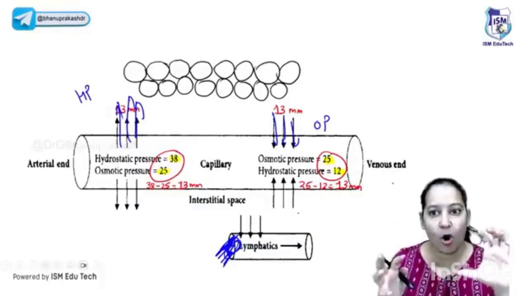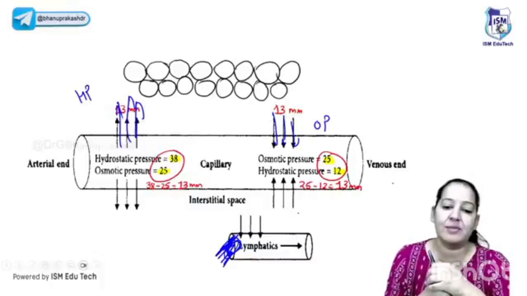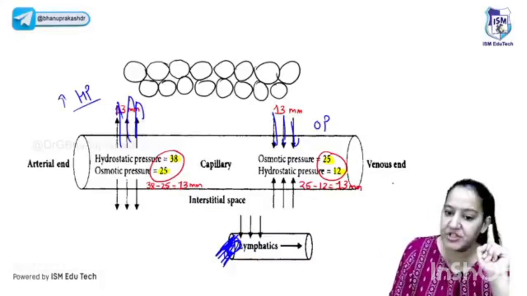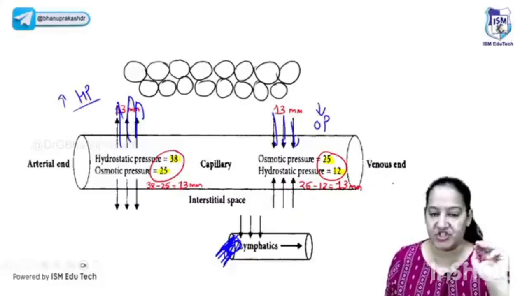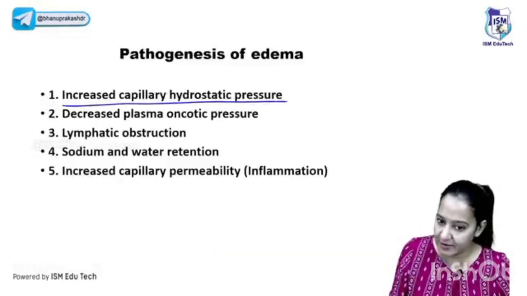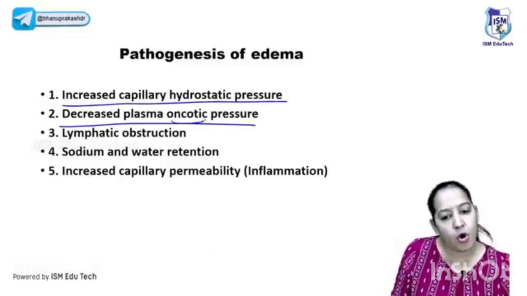If you understand Starling's law, there is no need to learn. You can yourself tell me the three reasons for edema. Increased hydrostatic pressure, decreased osmotic pressure, and lymphatic obstruction. These are the 3 main causes of edema. Learn these 3. Oncotic and osmotic are the same.